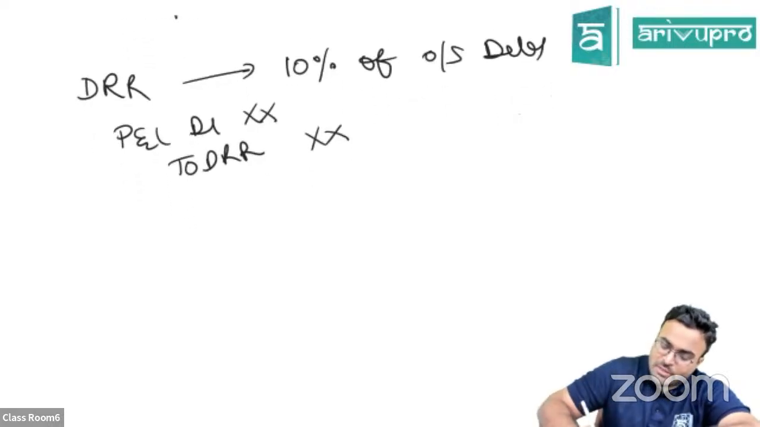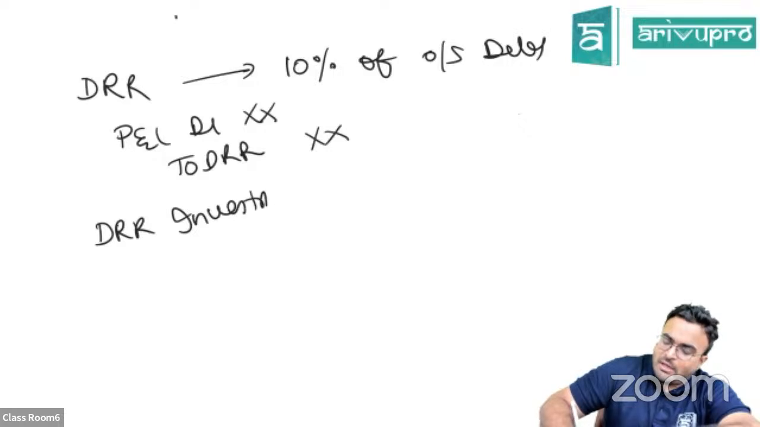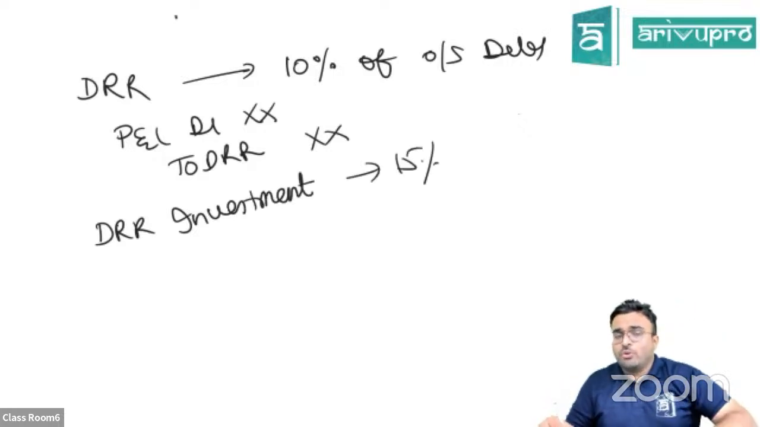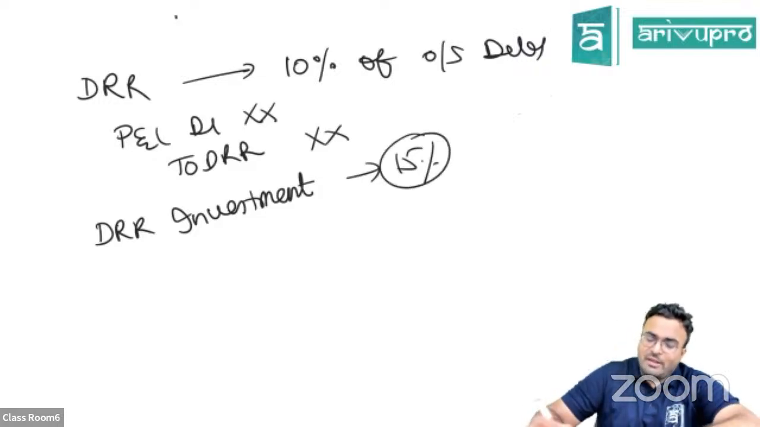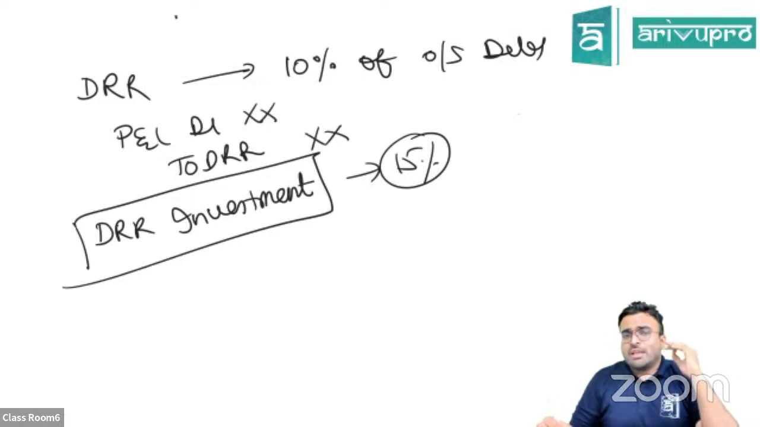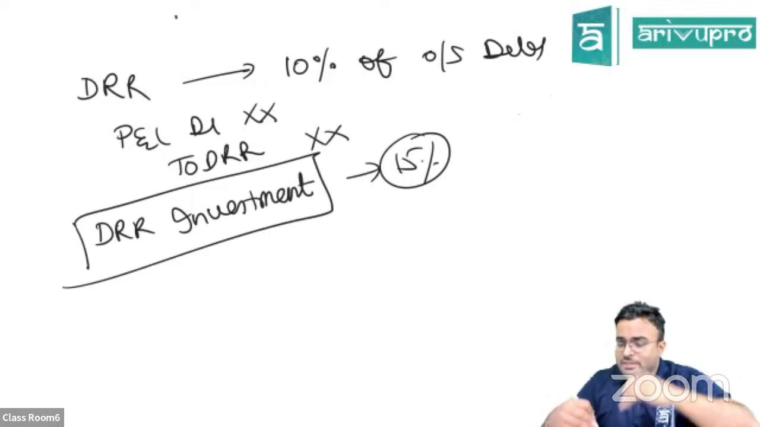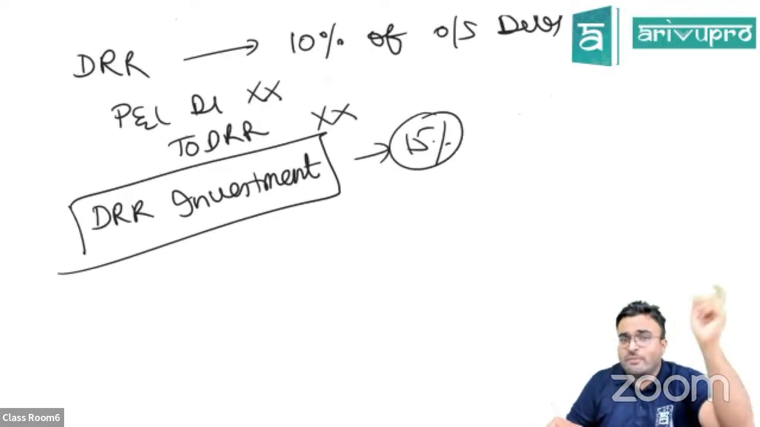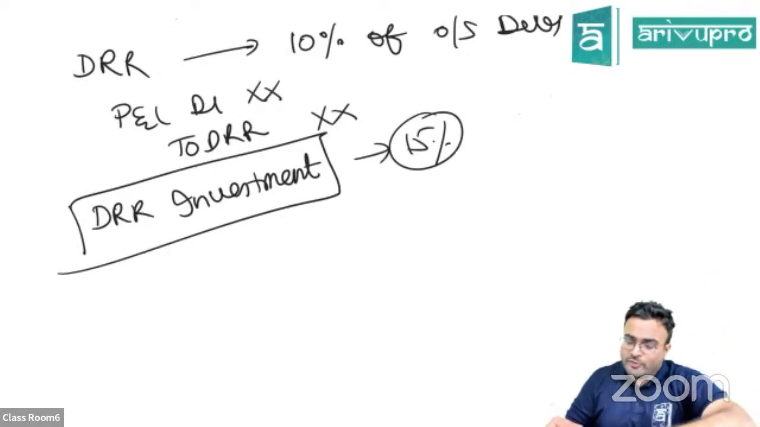Okay, then what happens? Next thing is DRR investment. 15% of your debentures which are redeeming or which are due during this year, you have to have in DRR investment. Check this also. There will be one DRR investment given in the question. Check if it is 15%. If it is not 15%, you have to make it 15%. That means you have to invest more money and bring it up to 15%.